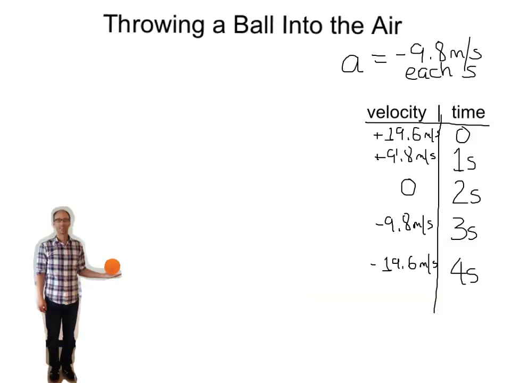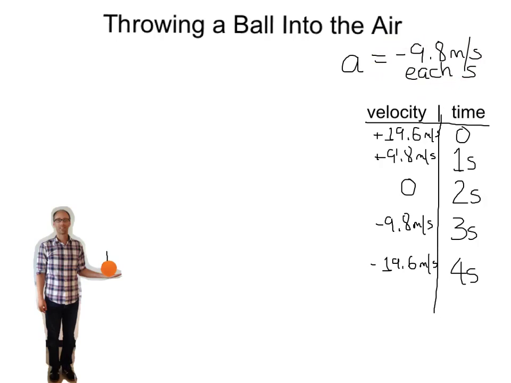You just learned that dropping a ball through the air is in free fall. But what about throwing a ball upwards into the air? It turns out that ball is also in free fall because gravity is the only force acting on it. Let's take a look as I throw this orange ball into the air. Ready, go. As you can see, the ball accelerates when it leaves my hand at the rate of gravity, which is negative 9.8 meters per second each second. That means that gravity changes the velocity of the ball by negative 9.8 meters per second every second it's in the air. Let's sketch the path of the ball through the air.